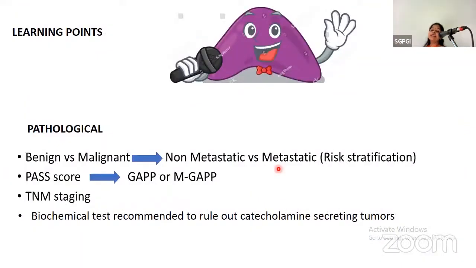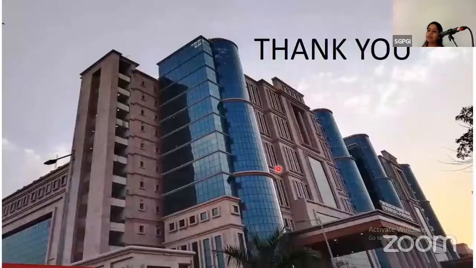So the learning points are, from the pathological point of view, benign versus malignant has been replaced with non-metastatic versus metastatic for the risk stratification. PASS scoring has been replaced with the GAPP scoring or the modified GAPP scoring, and TNM staging should be given, and the biochemical test recommended to rule out the catecholamine secreting tumors.